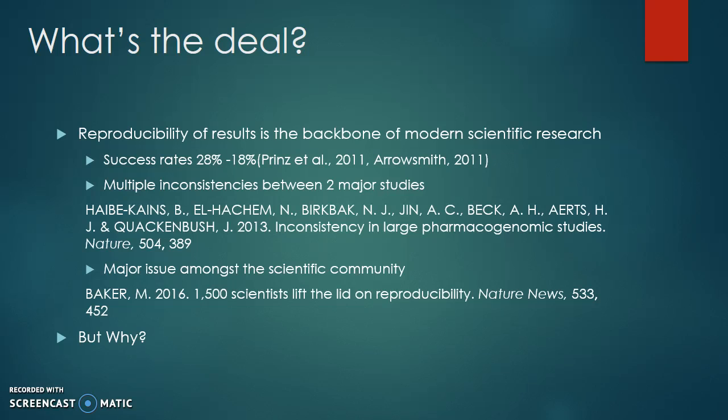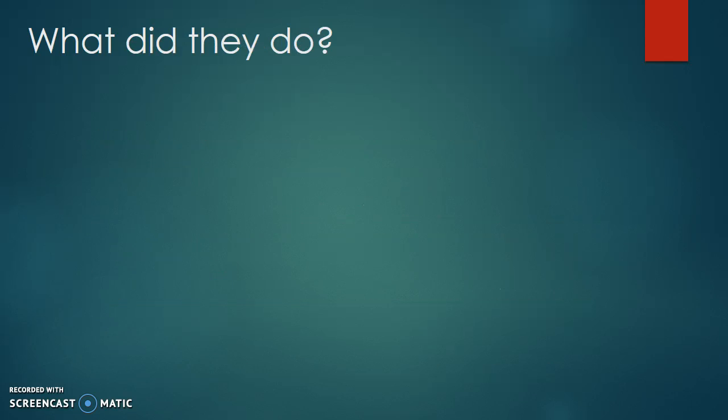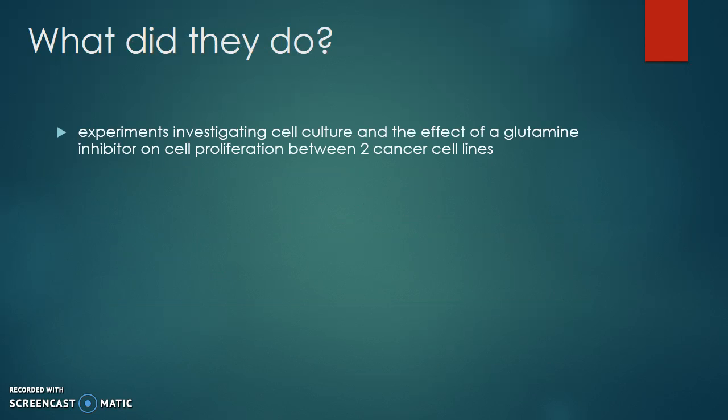In this paper written by Muelas and the team, they investigate whether the currently recognized culture media standards are adequate for consistent results. So how did they investigate this? By performing a series of assays, they investigated between two cancer cell lines the effect of a glutamine inhibitor on proliferation.